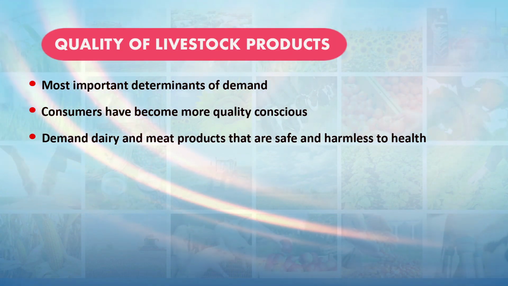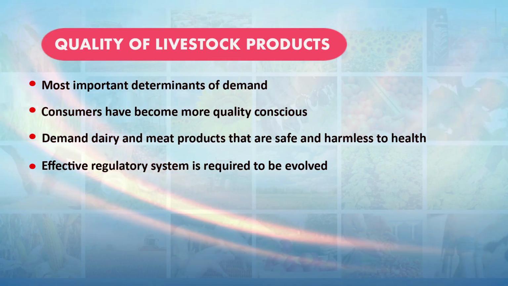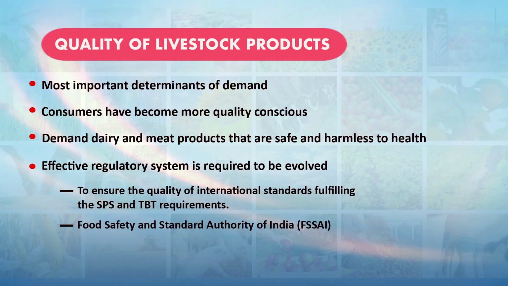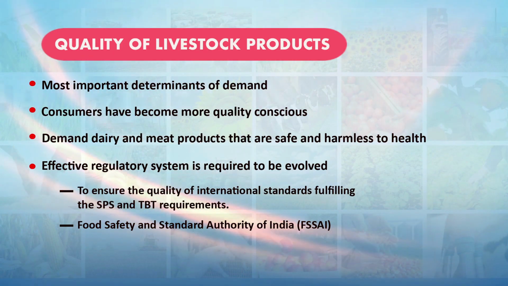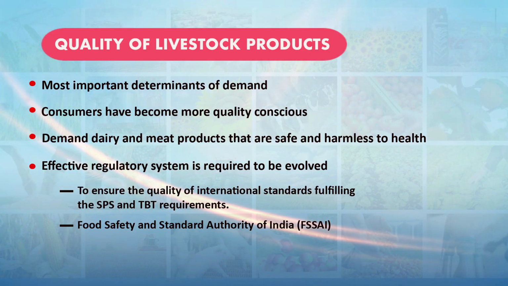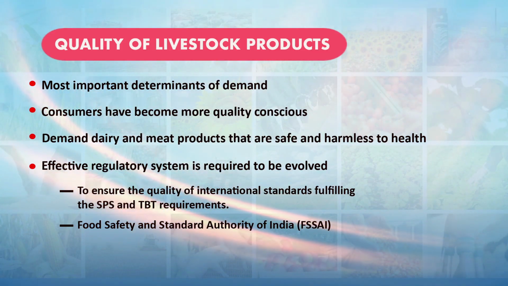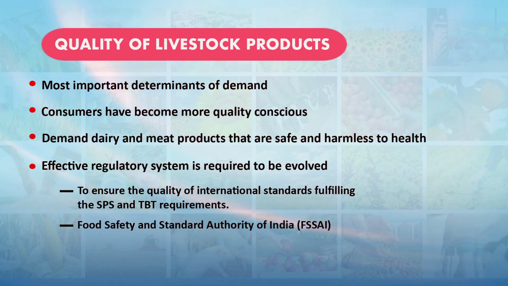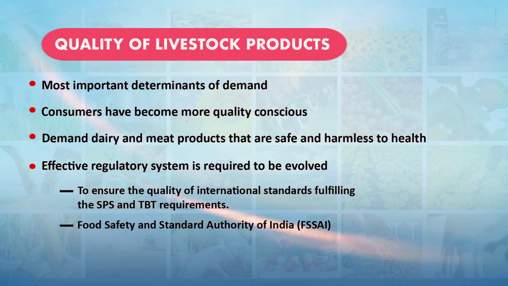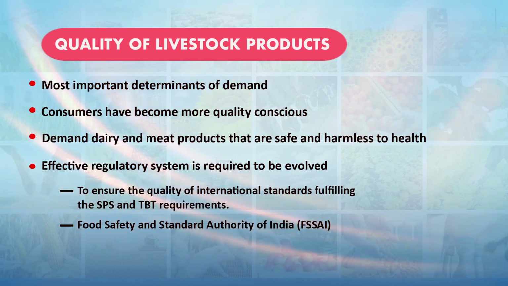For that purpose, we need to have an effective regulatory system. We need to ensure quality to international standards, by fulfilling the SPS measures, sanitary and phytosanitary management, and technical barrier to trade requirements. All these international standards we need to satisfy while producing in the livestock sector. And in India, the Food Safety and Standards Authority of India is developing standards for the production of agricultural commodities.